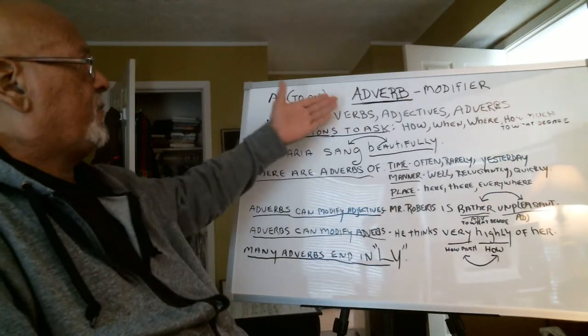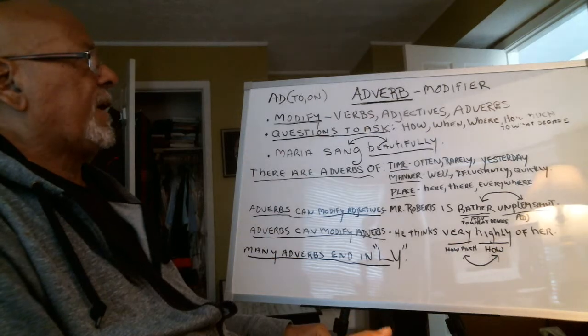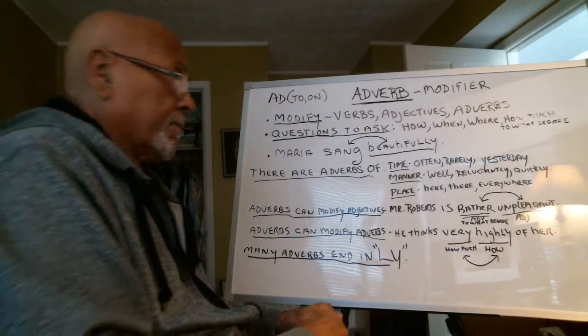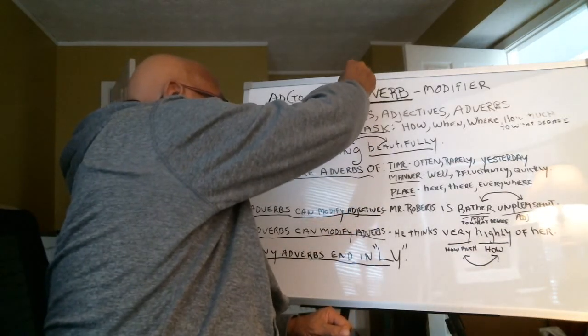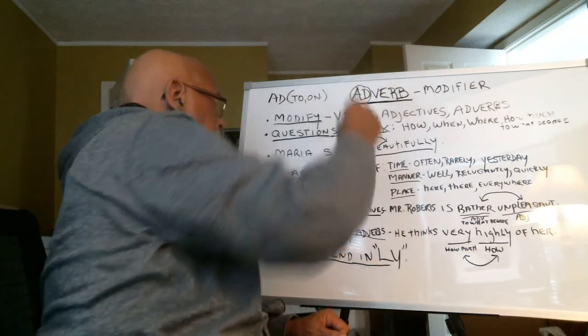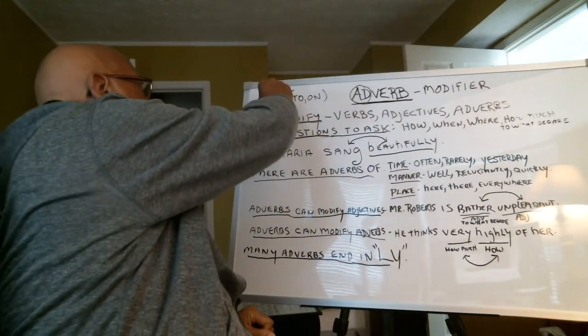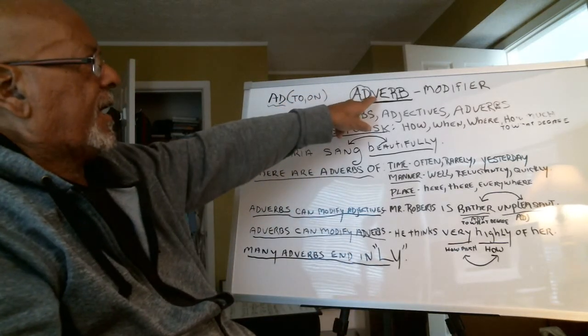Again, the adverb could modify verbs, adjectives, and adverbs. The prefix AD means to or on. To or on verb.